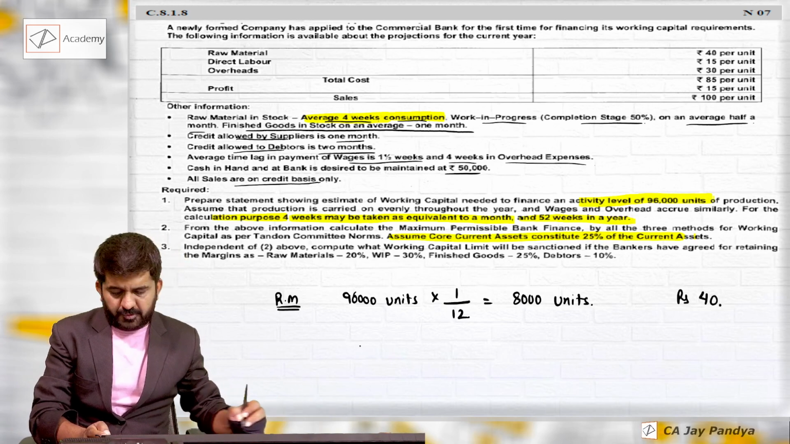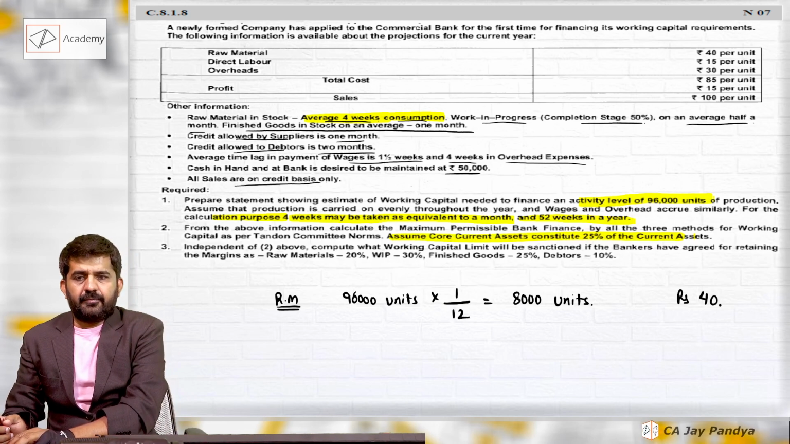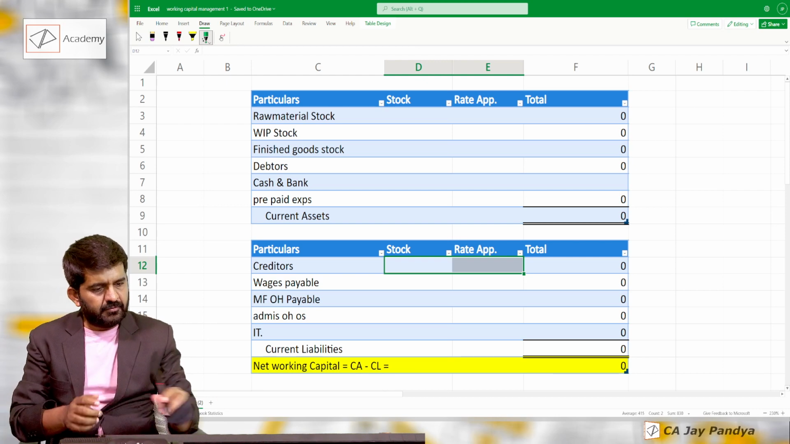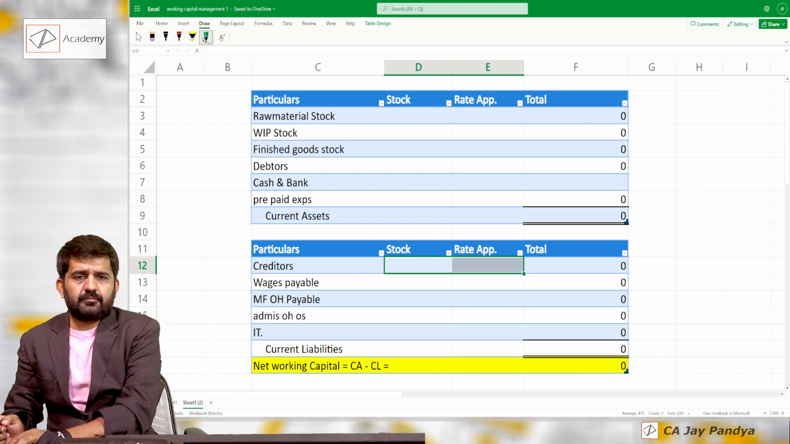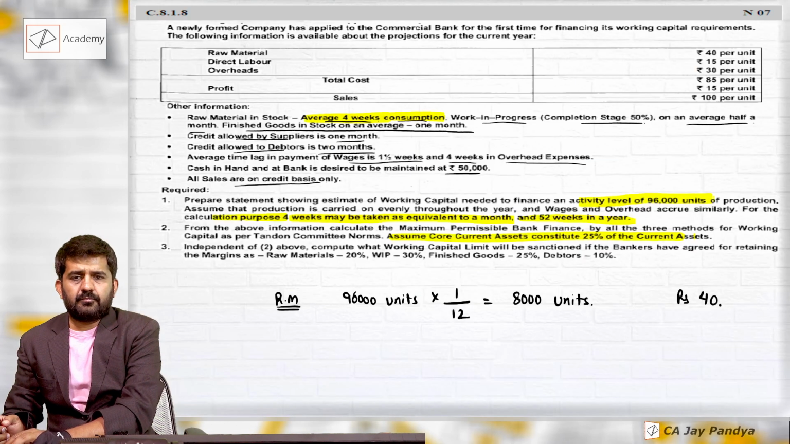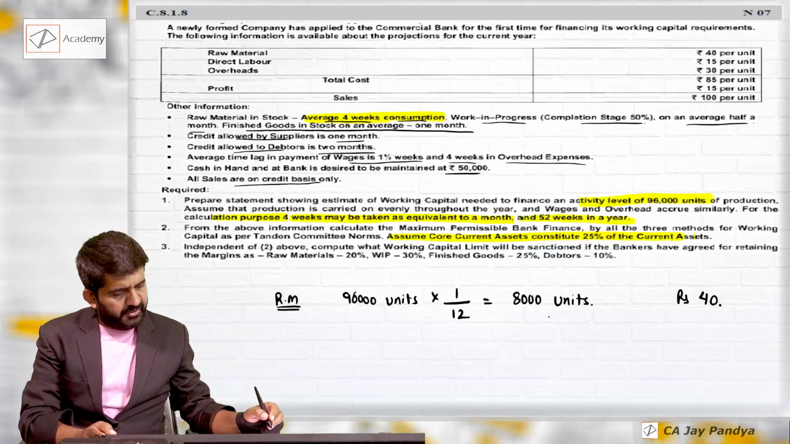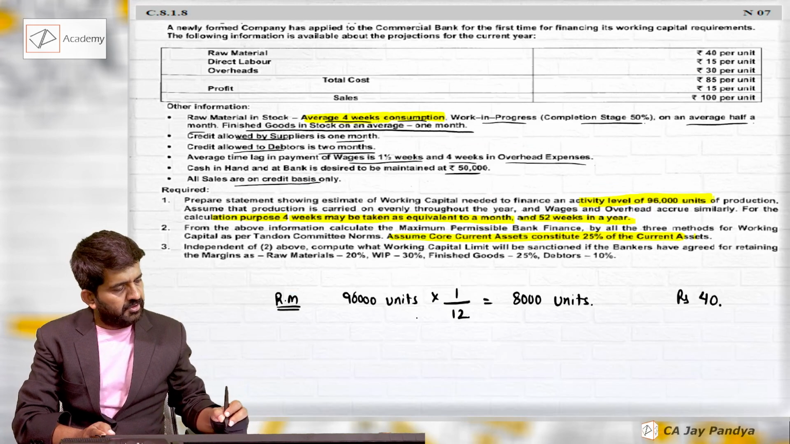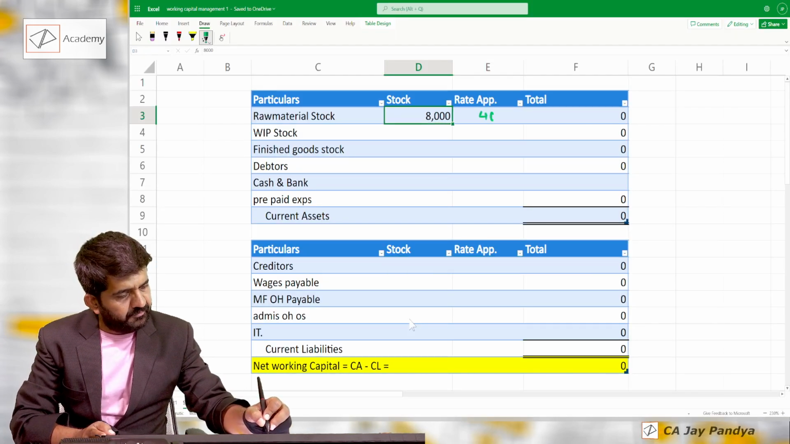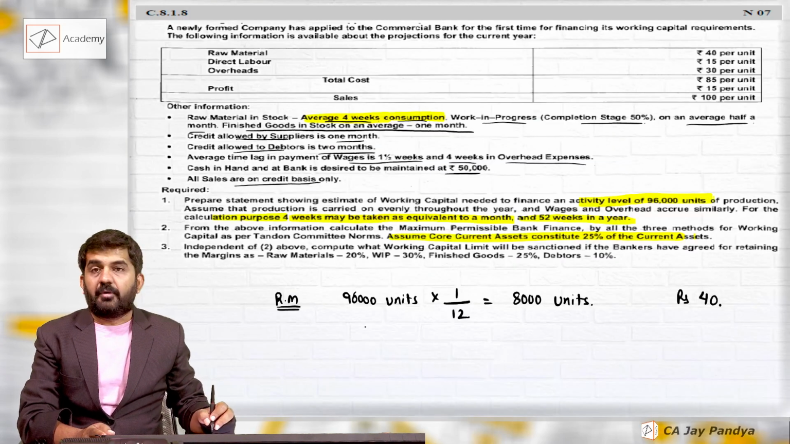What should be for raw material cost? Should be taken as rupees 40. Let us put it in our Excel sheet. Raw material, (8,000 units). Rate applicable is 40. Total will be 3,20,000.